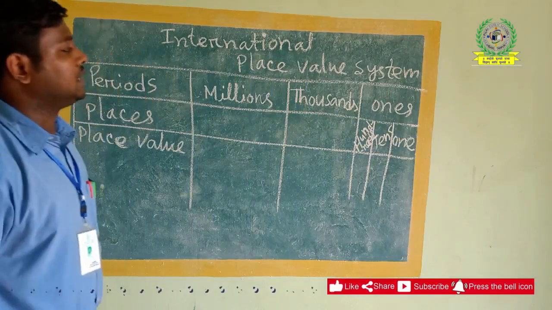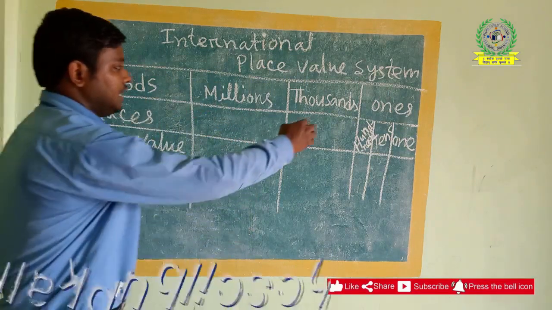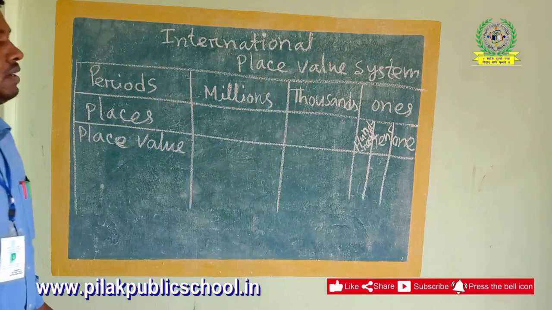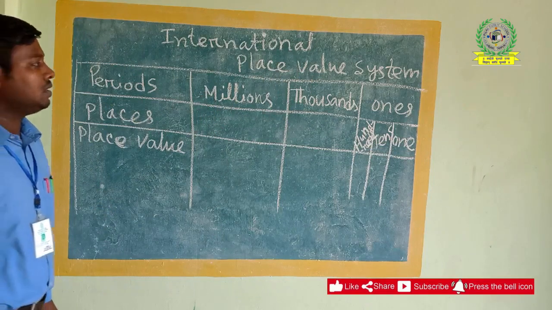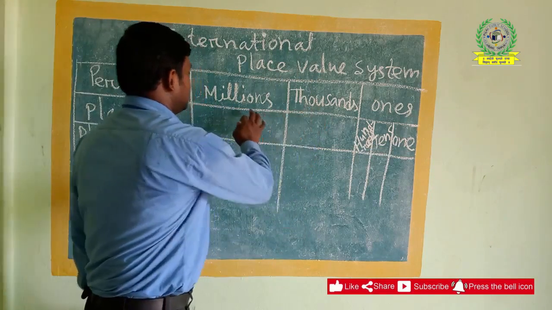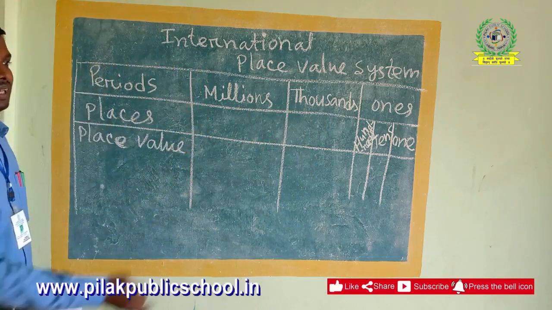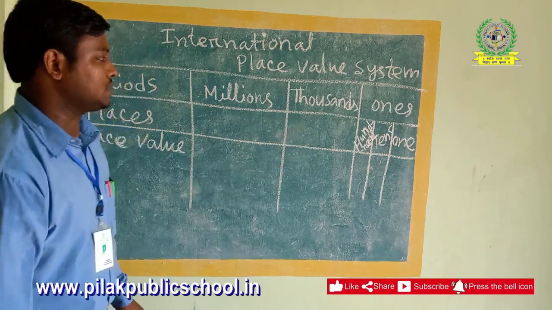So there are three places in the ones period. It will continue for the next periods, thousands, millions, billions and trillions, similar to the first one.